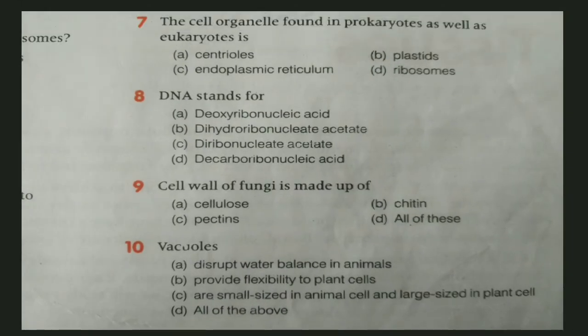Okay, question number 7. The cell organelle found in prokaryotes as well as eukaryotes. You are clear with the difference between prokaryotes and eukaryotes. So here we have to find an organelle which is found in both prokaryotes and eukaryotes. Centrioles are definitely present in eukaryotes but absent in prokaryotes. Second is plastid. Plastid is only present in eukaryotes. Third, endoplasmic reticulum is only present in eukaryotes, and ribosome is an organelle which is present in both prokaryotes and eukaryotes.